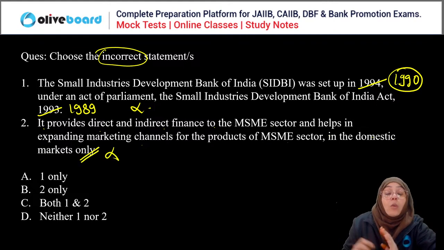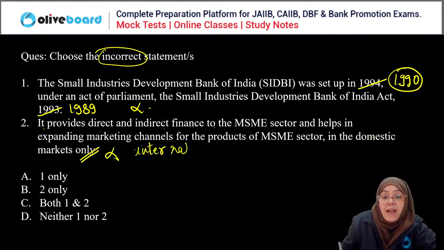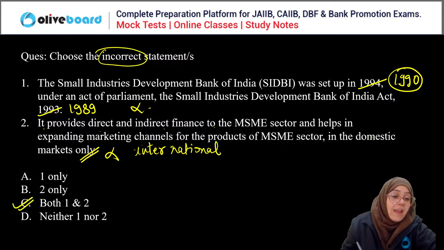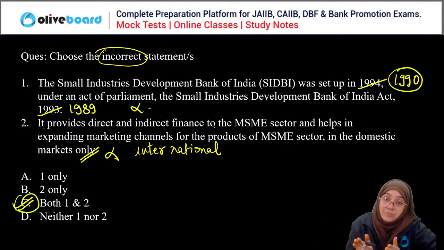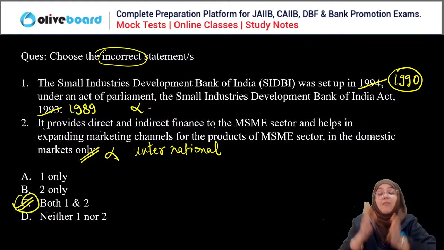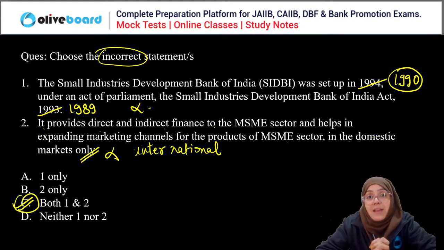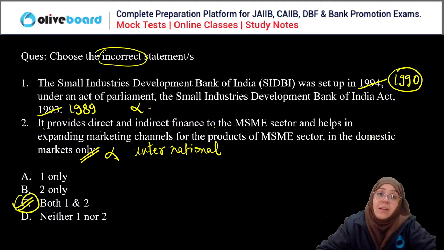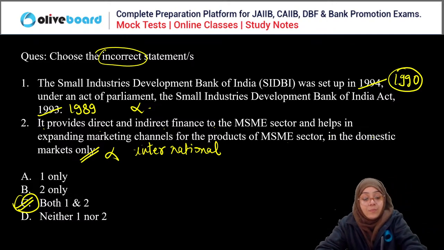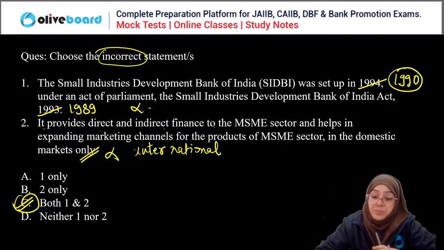It is not only the domestic market, but the domestic as well as the international market. So both are wrong, and both 1 and 2 are the answer. We have to choose incorrect, so please focus on what the question is asking. Both are incorrect statements. So C is the correct answer. Clear? Done? Yes or no?